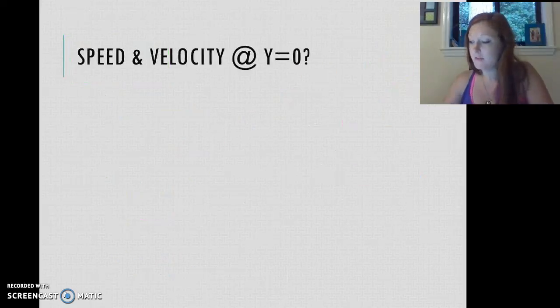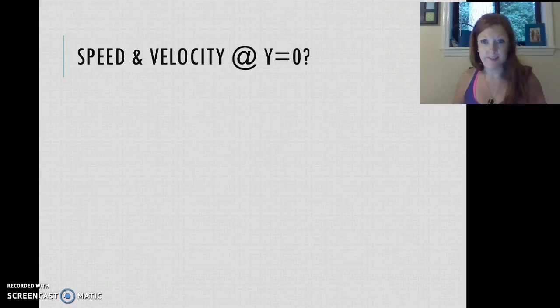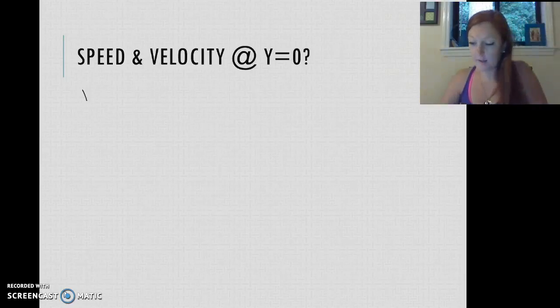Okay, so let's try the next one. We have speed and velocity at y equals 0. Really, if I find the velocity, then I can just say, well, my speed's the same, but it's either up or down, because this thing is just, well, it better be going downward because this thing is falling. So I now need my final velocity.